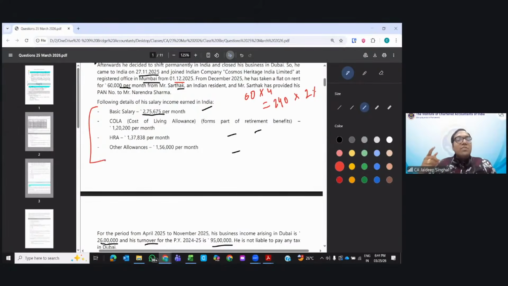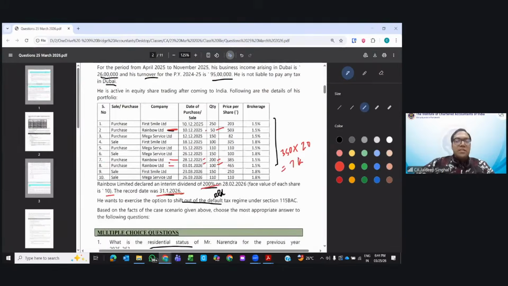Okay, Navneet says less than 1 CR. No, no, no, your understanding is wrong. Is he doing a business? Is he doing a profession? The answer is no. He is a salaried person. Navneet, understand one thing. You don't have to total this up. Even if the salary is more than 1 CR, even if it is more than 50 lakhs, you see the 1 CR and 50 lakh limits for the person who is doing business or profession, based on their turnover. For a salaried person, you don't check those limits. For them, tax audit and all those things are not applicable. So you need to check whether the person is running a business or profession, and whether their turnover is less than 1 CR or 50 lakhs. Clear?